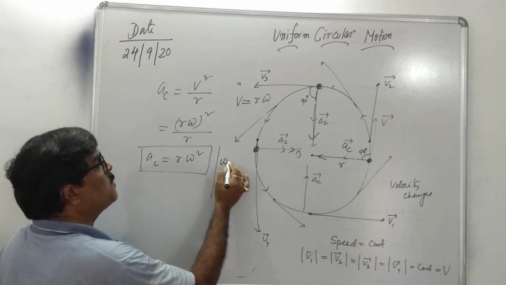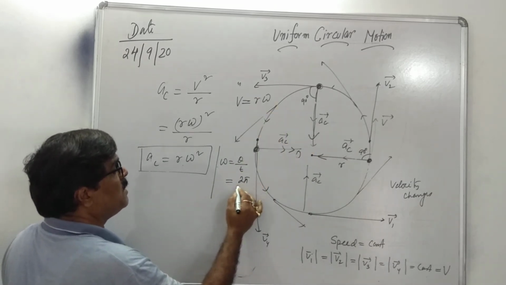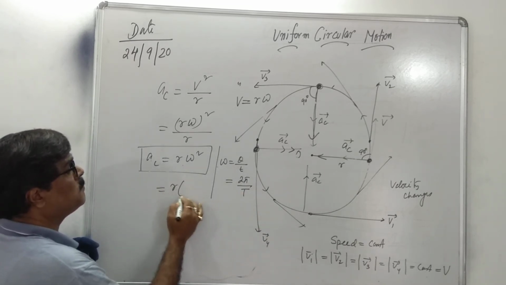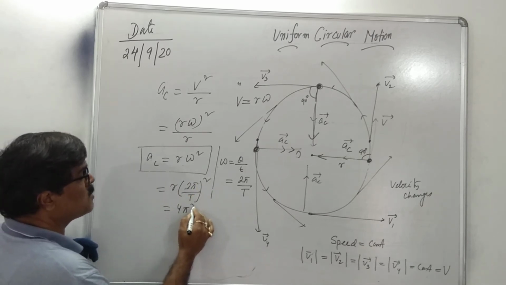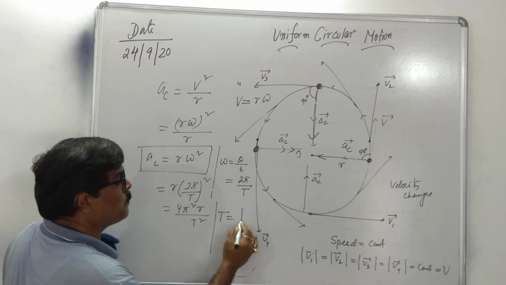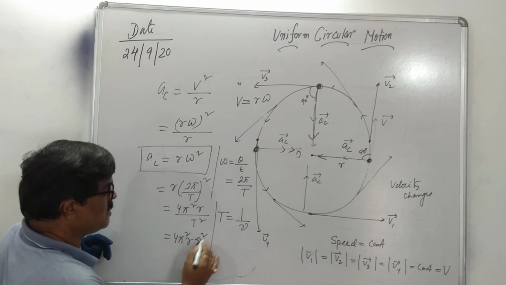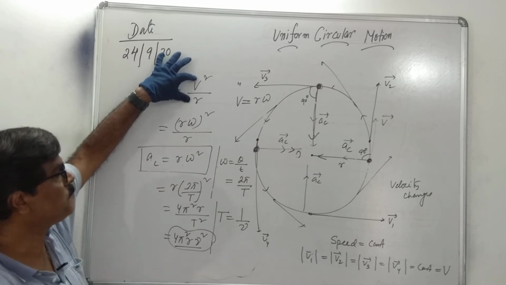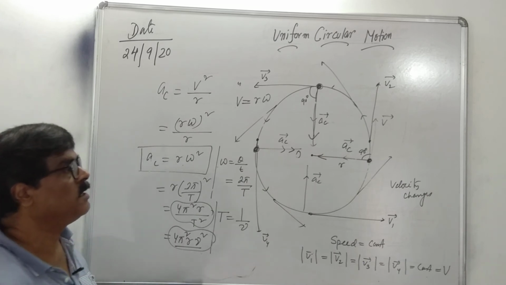If you say angular speed is equal to angle by time, for one complete rotation it is twice pi by T, where T is the time period. Then the relation becomes R times twice pi by T whole square. Then the relation becomes 4 pi square R by T square. And you know, time period is the reciprocal of frequency. Therefore, this relation again changes to 4 pi square R times frequency square. These are the number of relations. Centripetal acceleration, this is the general formula, in terms of angular speed, in terms of time period, or in terms of frequency.